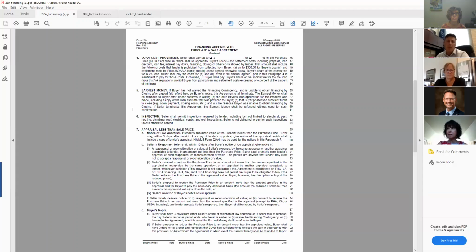So whether it's 30 days after mutual acceptance, if you don't change it, or some people try to put 40 days in, whatever it is, most sellers don't realize this financing contingency never expires. So it's okay if it fails to close and you can provide that letter with all the appropriate things mentioned, the buyer gets their earnest money back.